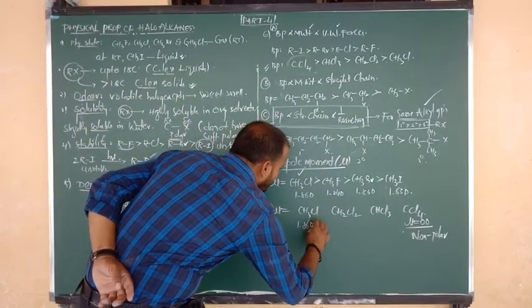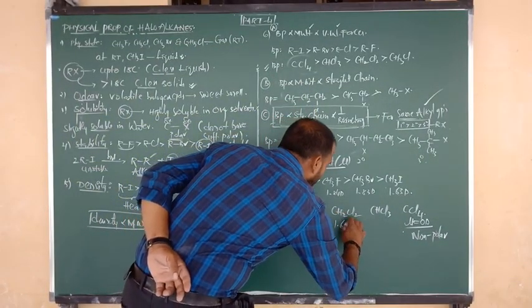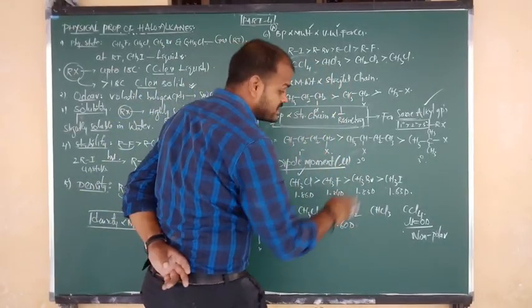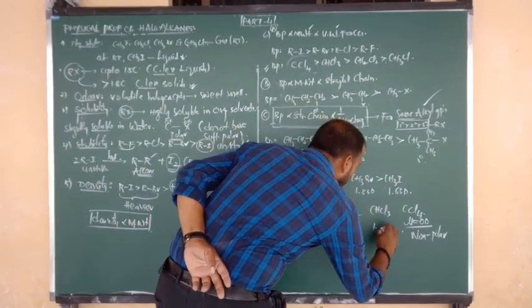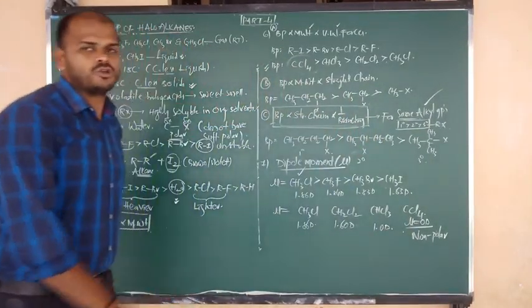Same thing, 1.86 Debye unit. CH2Cl2 has a dipole moment of 1.60 Debye unit. In CHCl3, 2 chlorines are opposite, so the dipole moment decreases, and that is 1.0 Debye unit. Like that you have to remember.